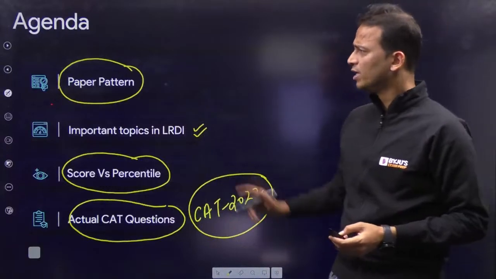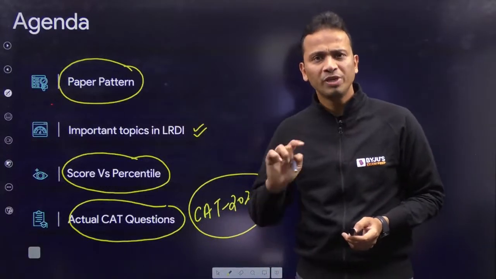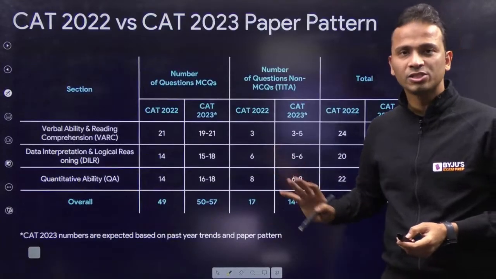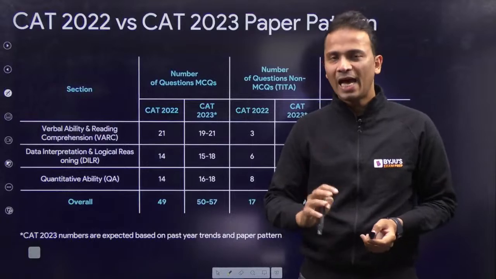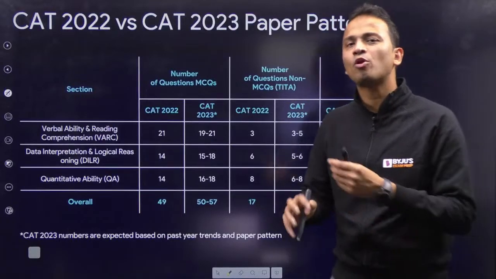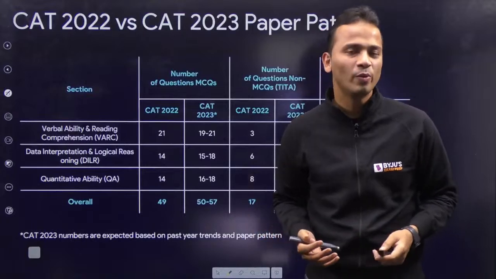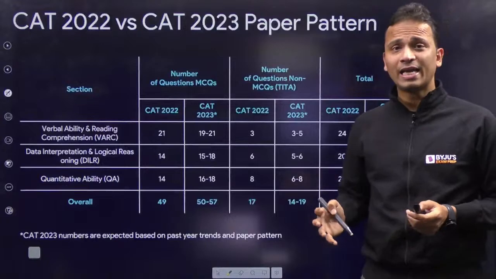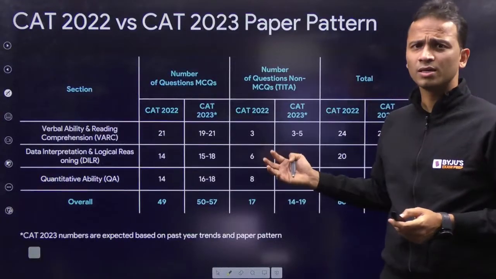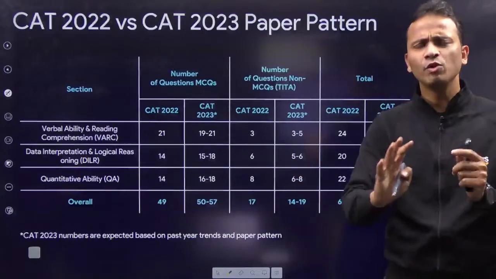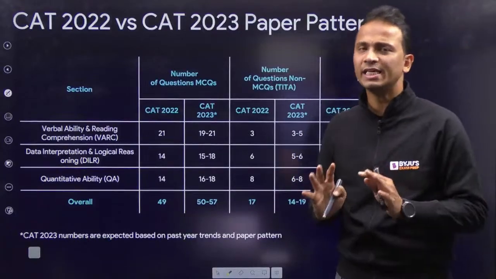So let us begin this session by just briefly looking at the paper pattern for last year, CAT 2022. And in this, I'll also be telling you what can be the probable paper pattern for CAT 2023. Obviously, I am not the one who is setting the paper, so I can give you what can be the probable paper pattern for CAT 2023, and we'll be restricting ourselves to only DILR section.